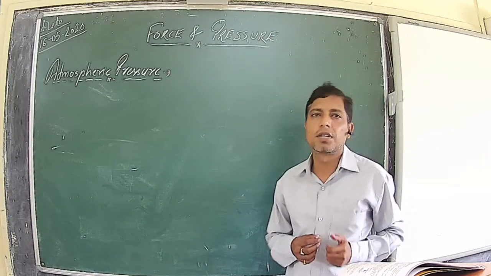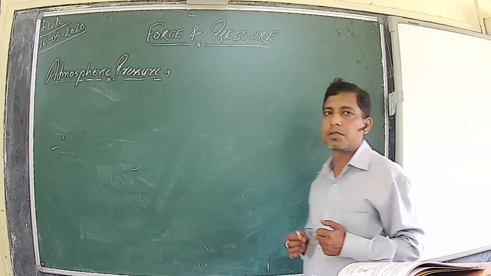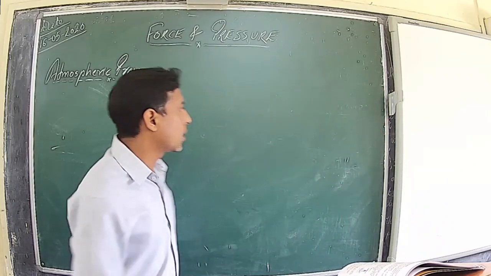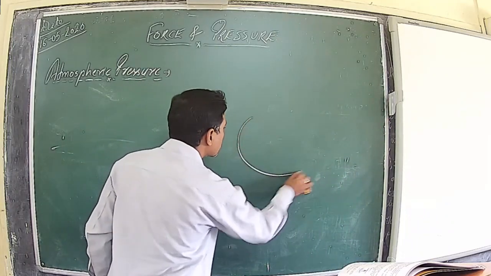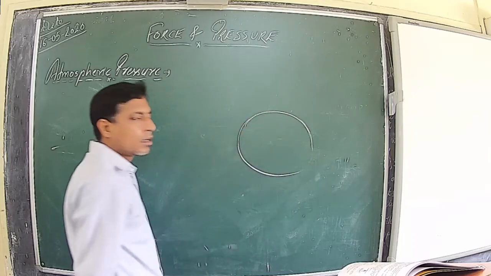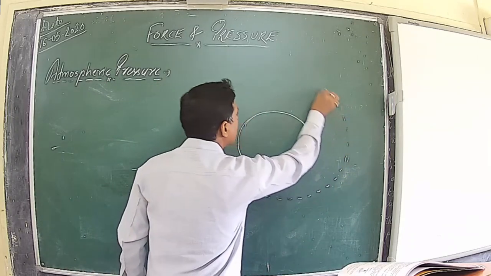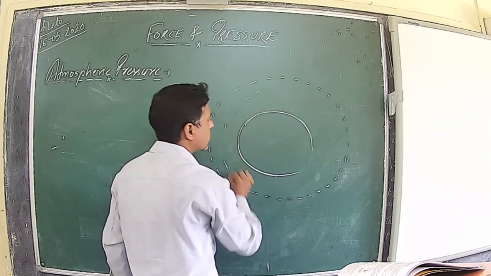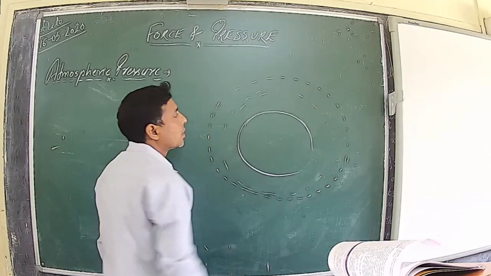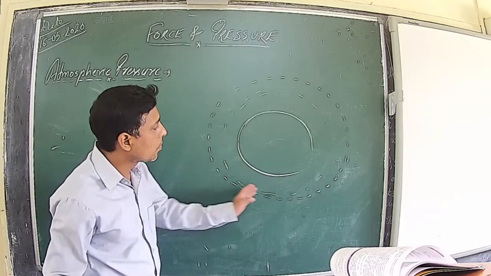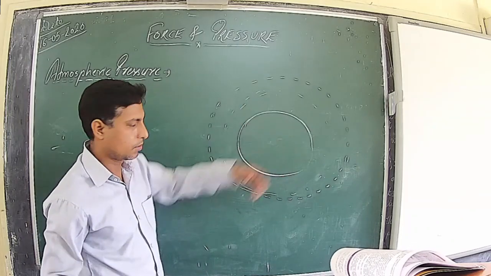Then what is atmospheric pressure? What is the concept of atmospheric pressure? We all know that our Earth is covered with an envelope of different types of gases. Different types of gases surround our planet Earth from all sides.